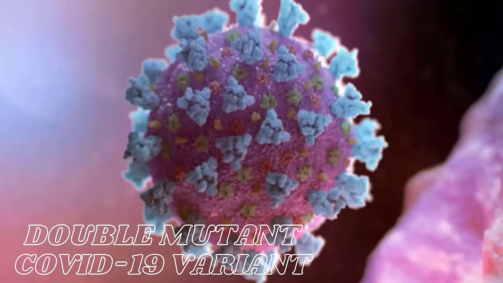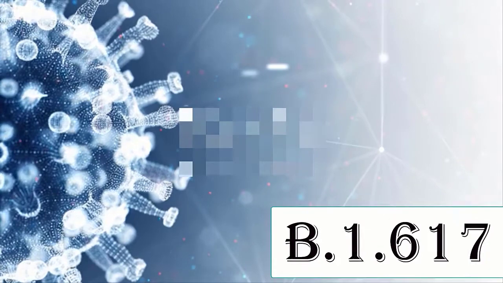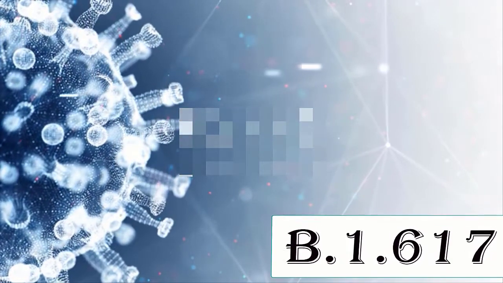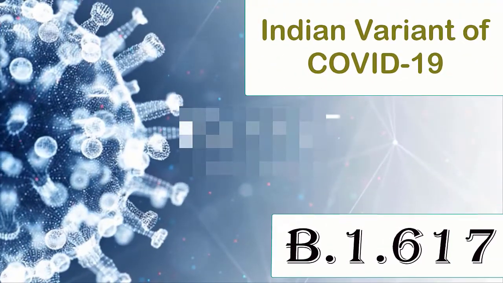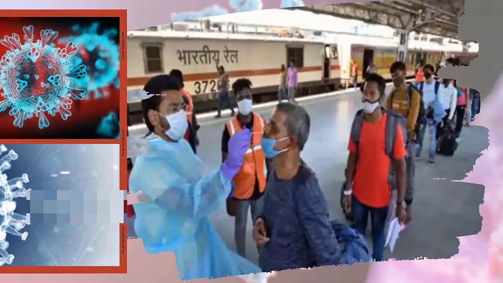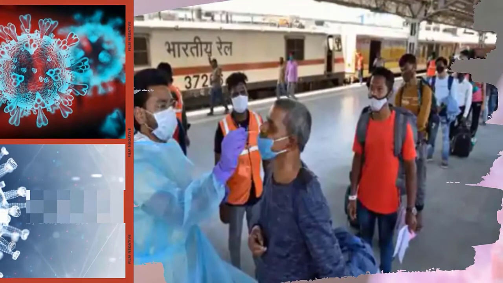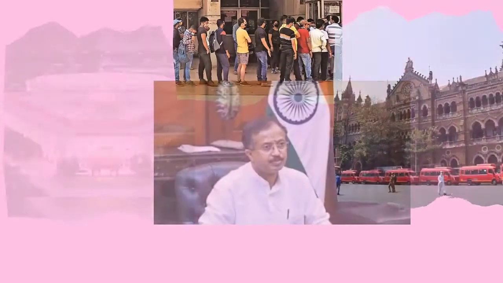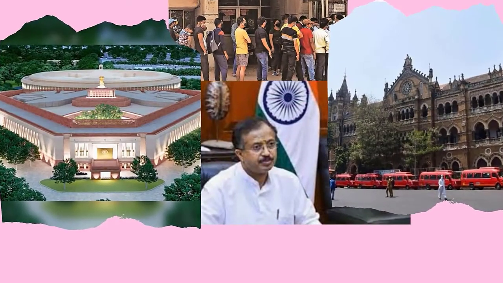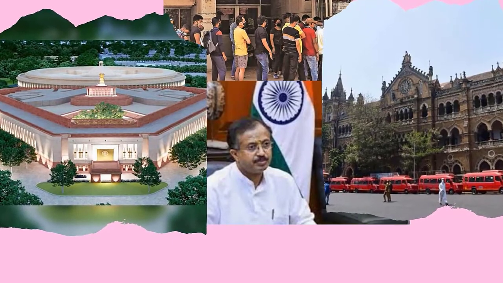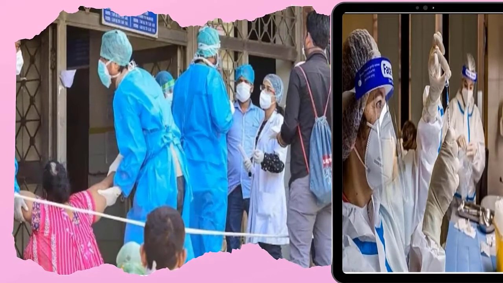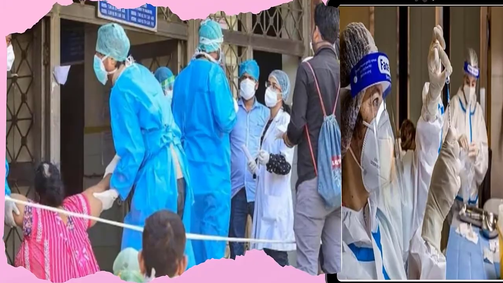Hi everyone. Today let's talk about the situation with the double mutant coronavirus named B1617, a new COVID variant dominating in India for the last couple of days. It was first found in one of the Indian states, Maharashtra, but now it has spread into more than 10 states across India. This variant is considered the major cause responsible for the current rise in COVID cases in India.